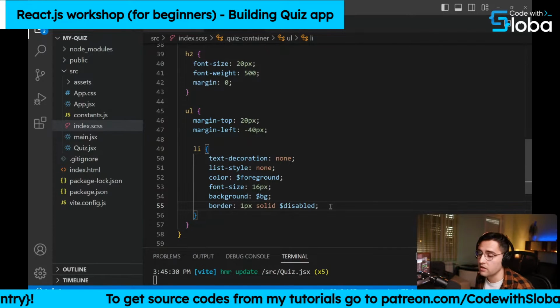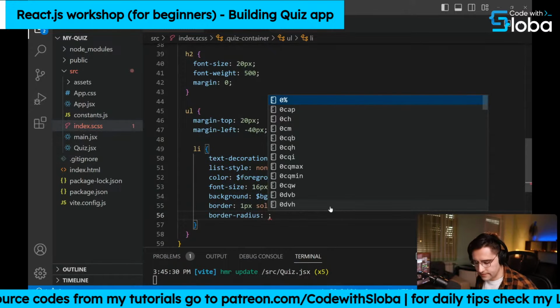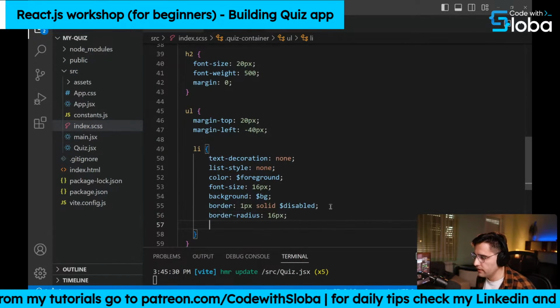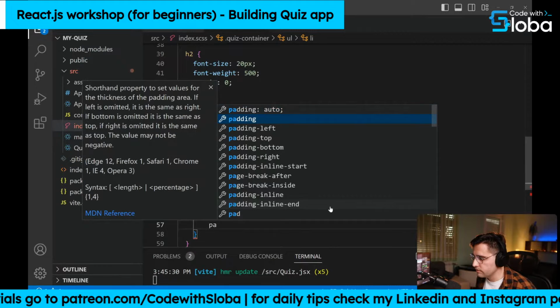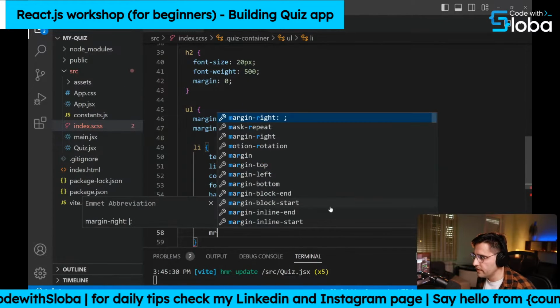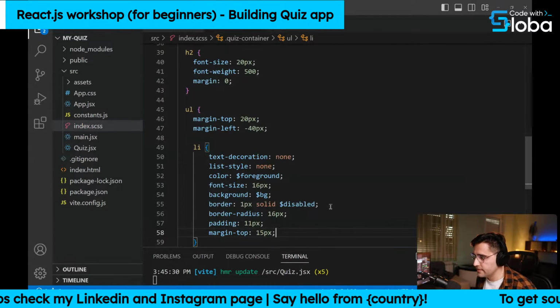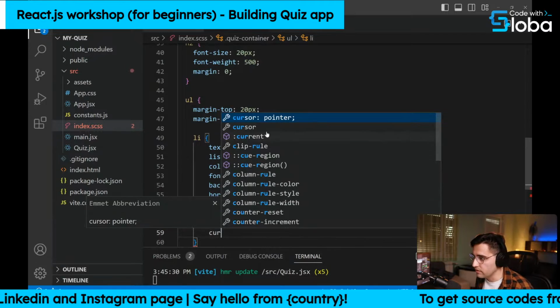So this is a gray color, obviously. Now let's add a border radius. Let's add a 16 pixel border radius, and let's add a padding of, let's say, 11 pixels, like so. Let's add a margin top of 15 pixels, and let's add a cursor pointer so it looks like a button now, obviously.